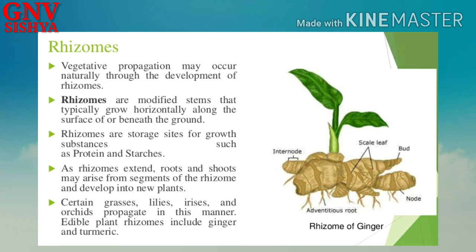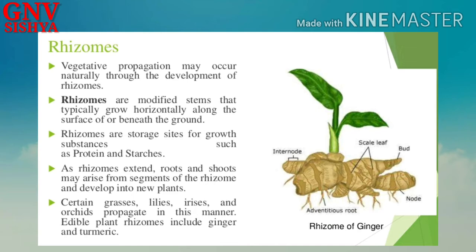Okay, so rhizomes are modified stems that typically grow horizontally along the surface or beneath the ground. So rhizomes are storage sites for growth substances such as proteins and starches, and they will grow into the new generation, right? As rhizomes extend, roots and shoots may arise from segments of the rhizome and develop into new plants.